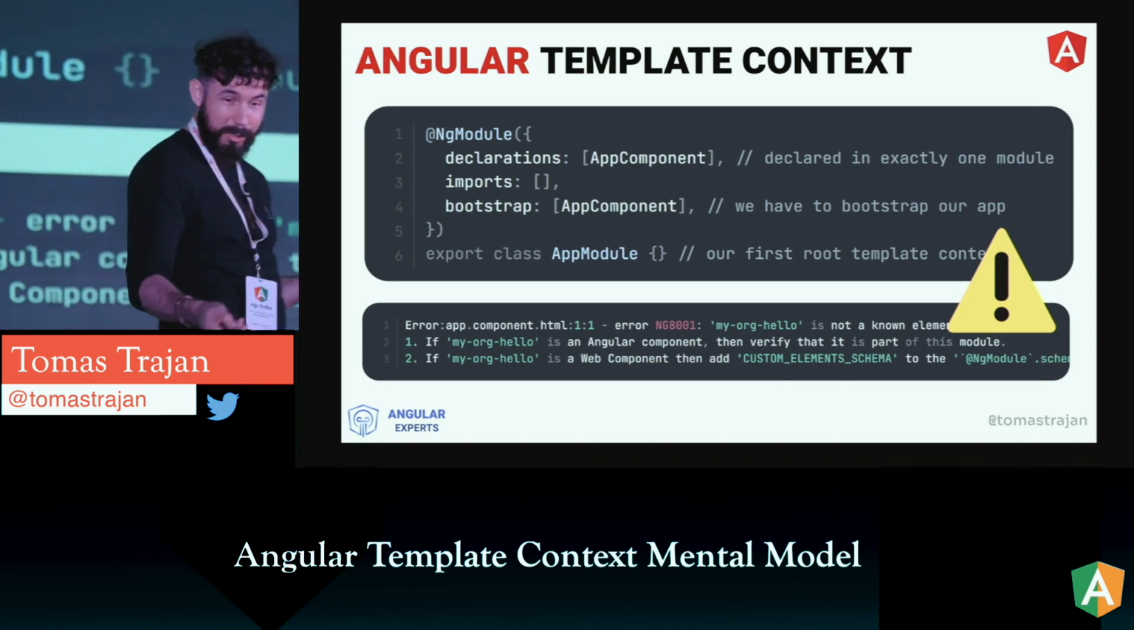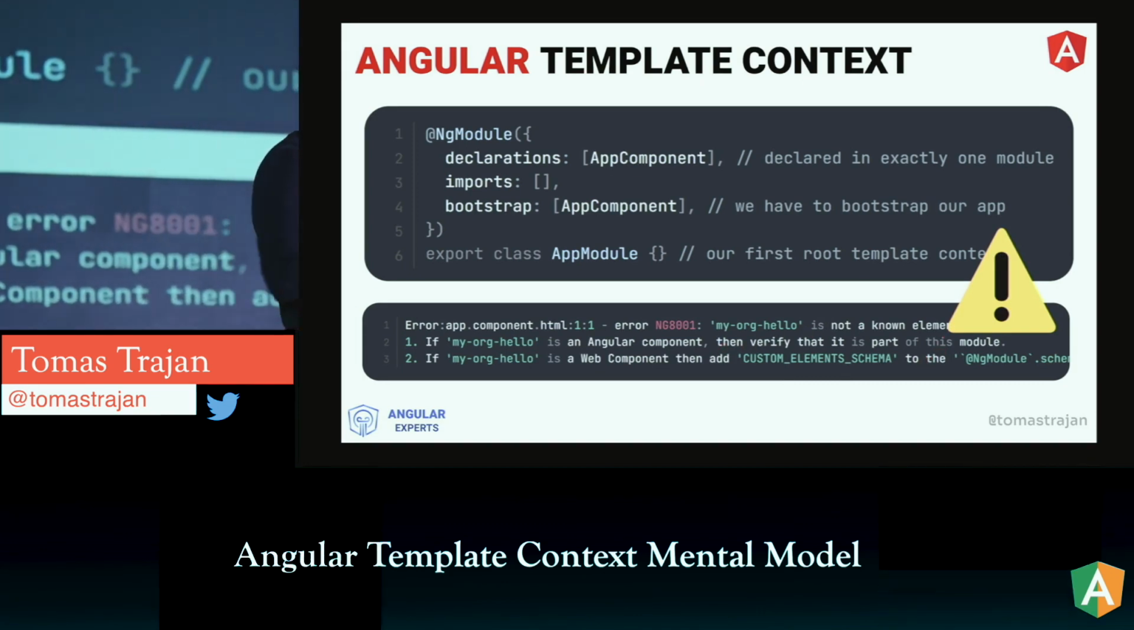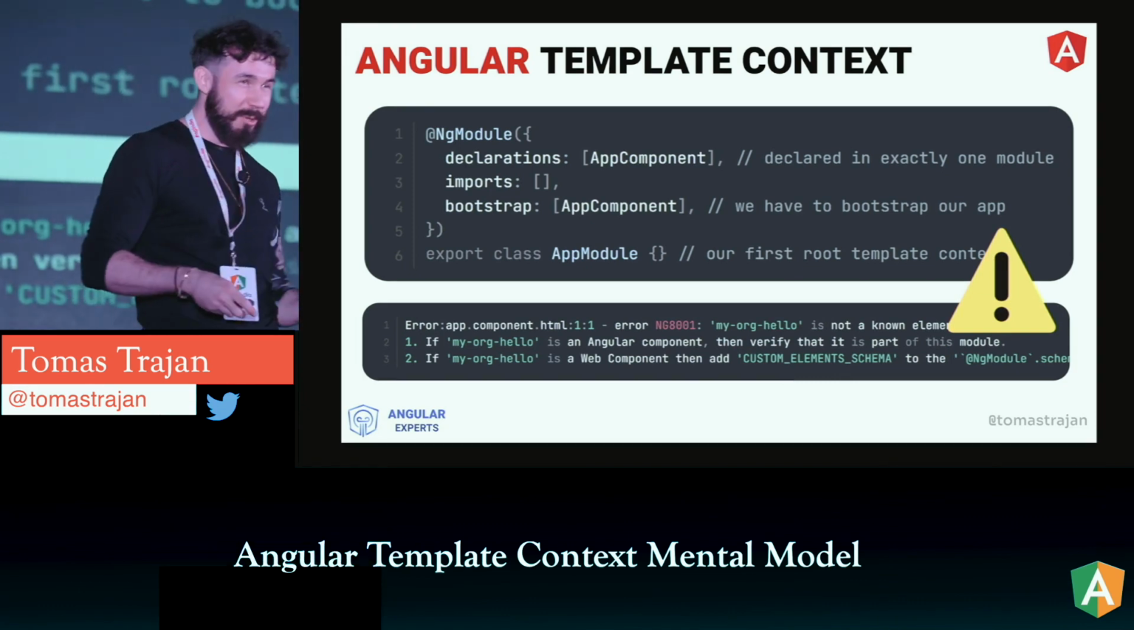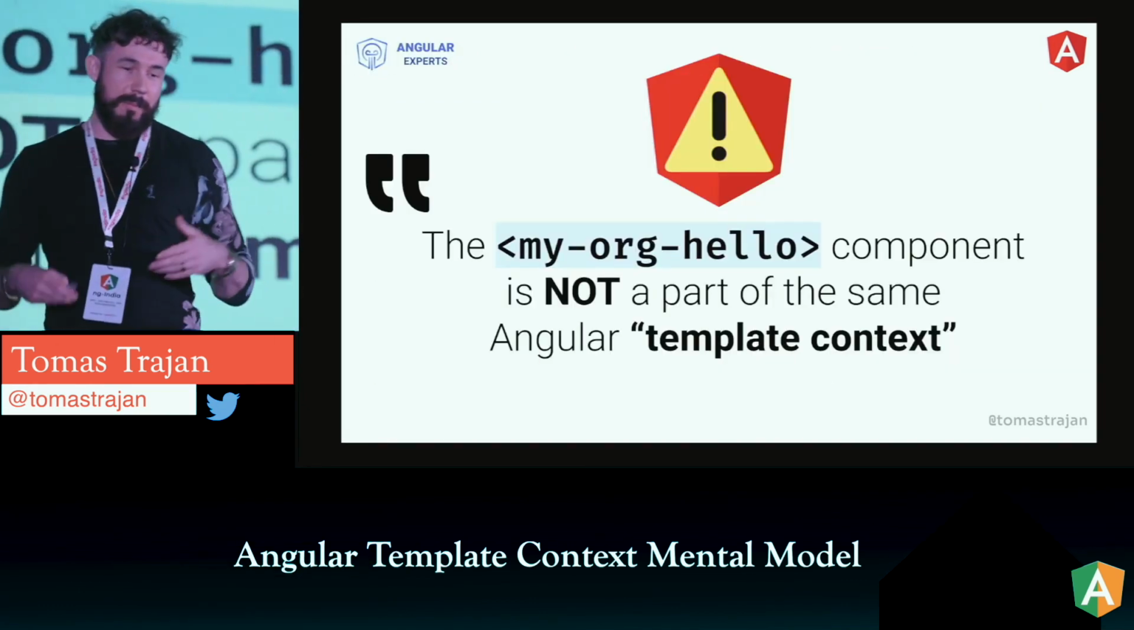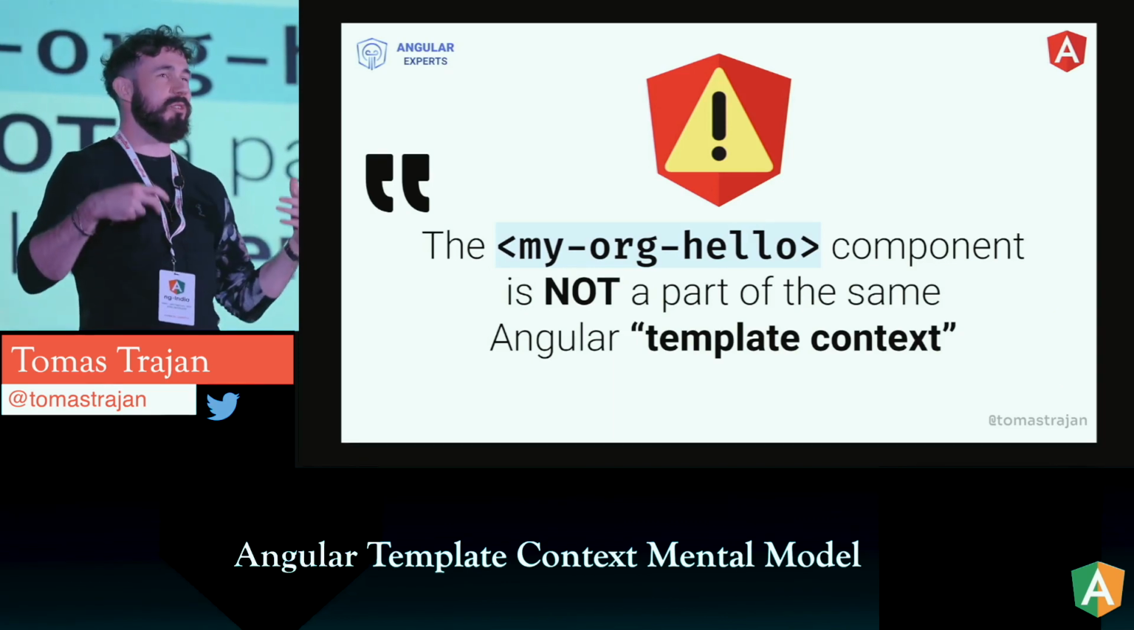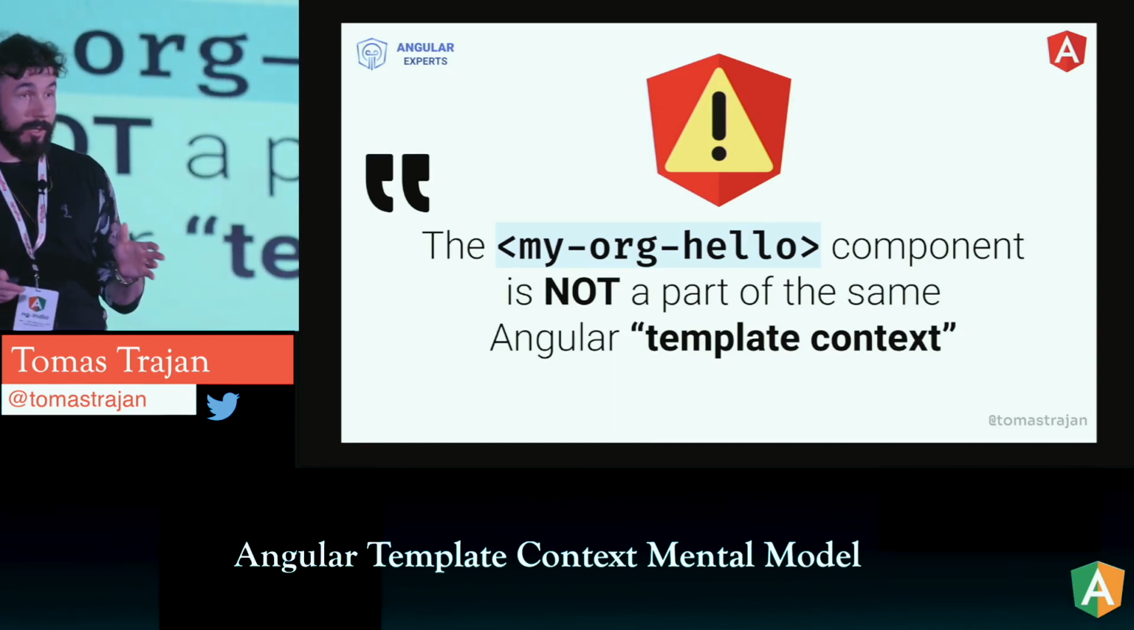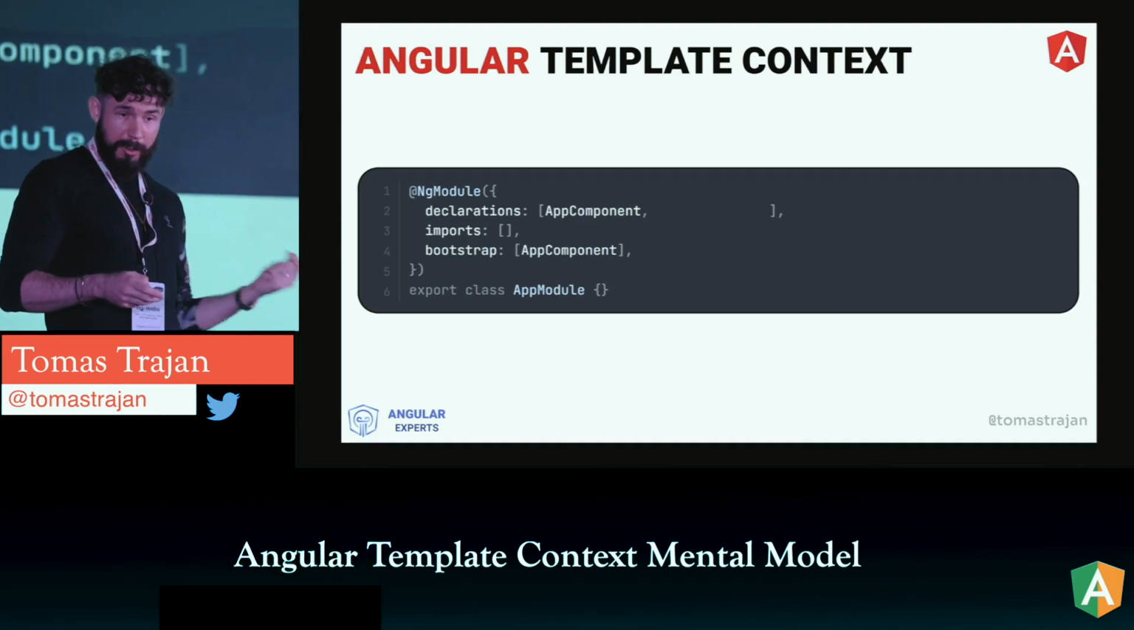And as you can see, I really like to work with the enterprises because I always prefix everything with my organization, like big ink and stuff like that. So okay, this doesn't work. My organization hello component is not part of the same Angular template context. So how can we fix that?